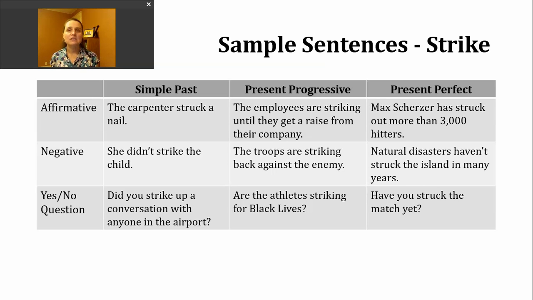In this verb tense, we're talking about something that is happening right now or an action that is in progress. To make this verb tense in the affirmative or positive, we're going to use a present form of be, that's am, is, or are, and then we'll use the ing form of the verb. Here's an example sentence. The employees are striking until they get a raise from their company.